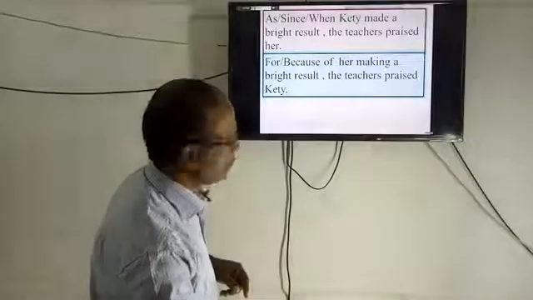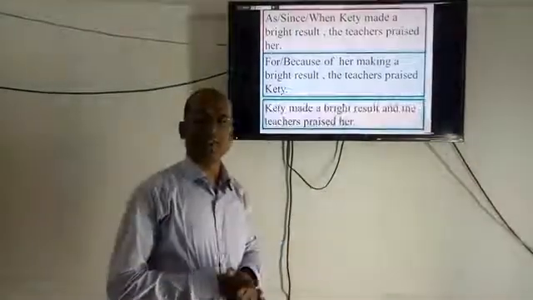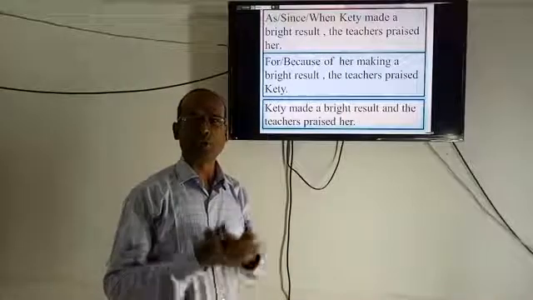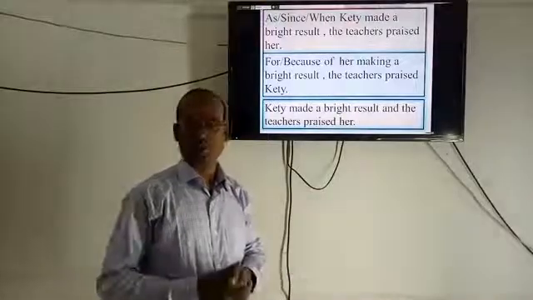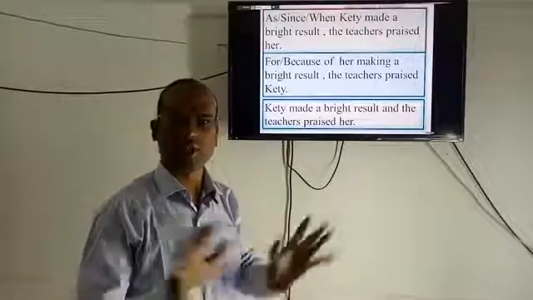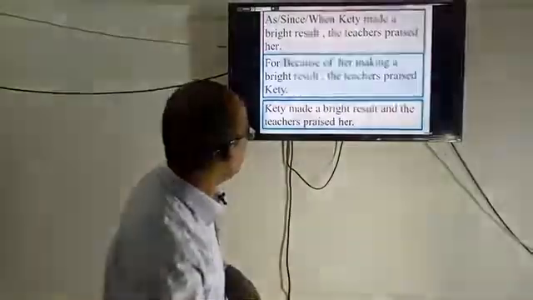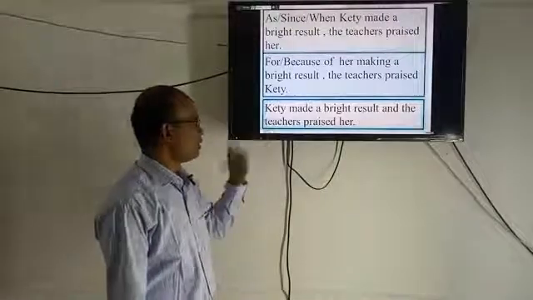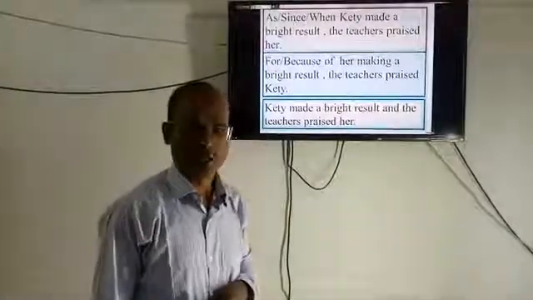Okay. There is no difference in case of compound sentence, because in a compound sentence, there will be two independent clauses. So, subject different or same, there is no question. So, it is very much easy. Katie made a bright result and the teachers praised her.